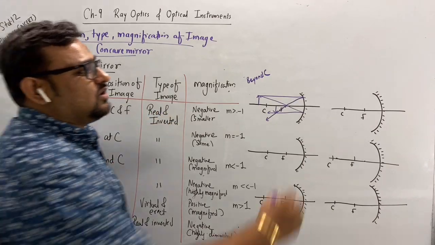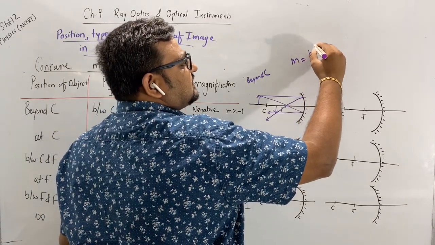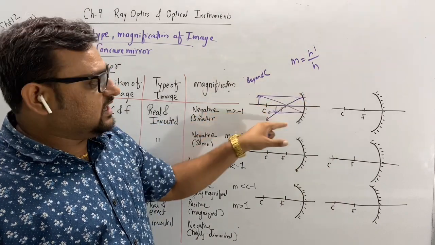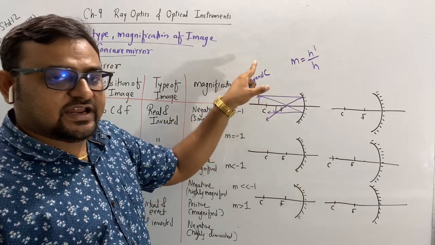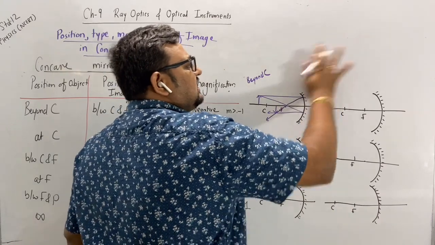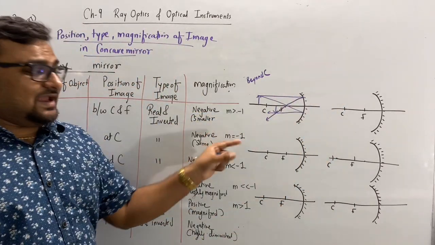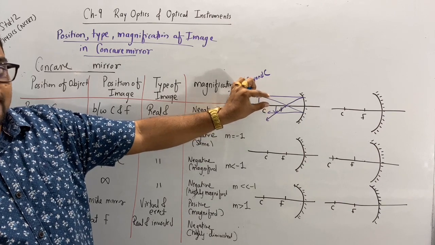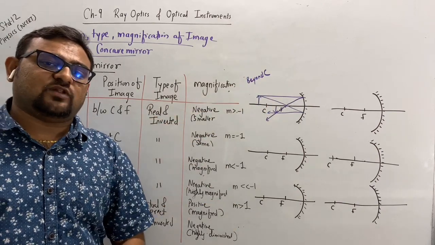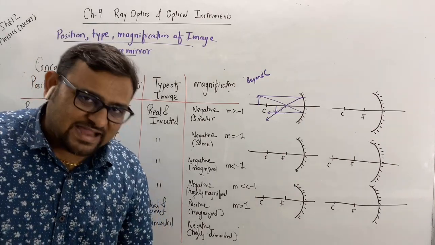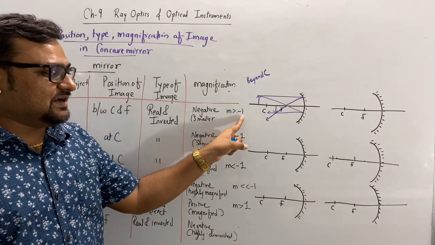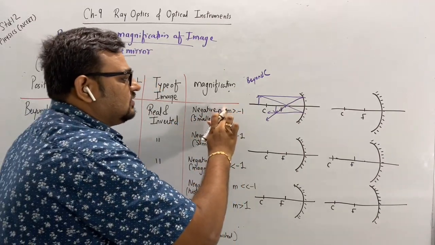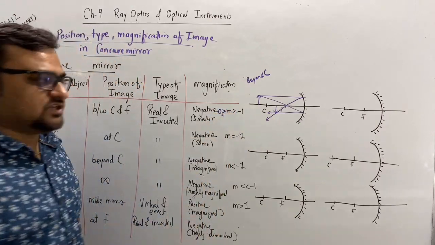Magnification is negative. The formula for magnification is h dash by h, meaning height of image upon height of object. Image height is negative, object height is positive, so the ratio will be negative. And you can see that the size of the image is smaller, right? So the value of magnification will be between 0 and -1. So I am writing here greater than -1, but you must take care, it is less than 0. It's not positive.